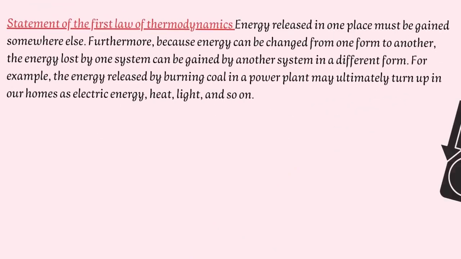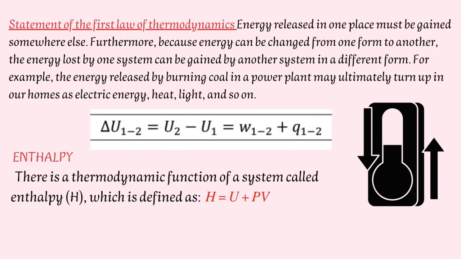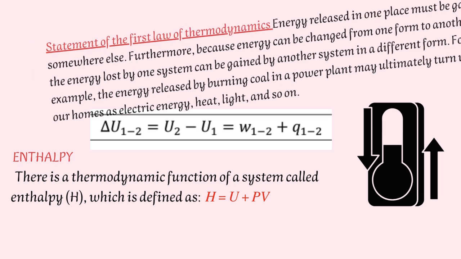Statements of the first law of thermodynamics. Energy released in one place must be gained somewhere else. Furthermore, because energy can be changed from one form to another, the energy lost by one system can be gained by another system in a different form. For example, the energy released by burning coal in a power plant may ultimately turn up in our homes as electric energy, heat, light, and so on. There is a thermodynamic function of a system called enthalpy, which is defined as H equal to U plus PV.